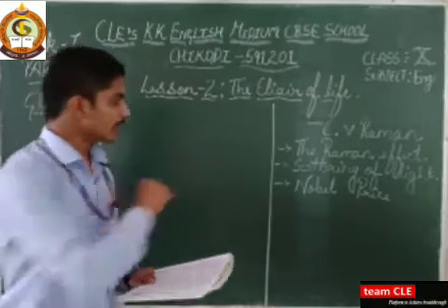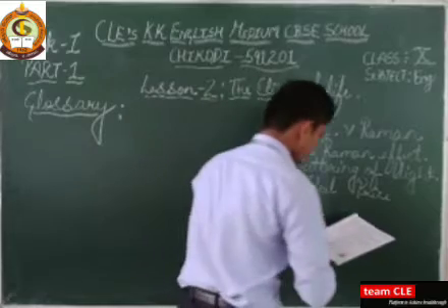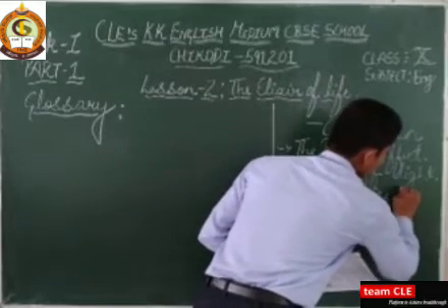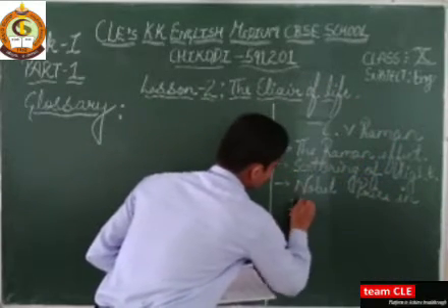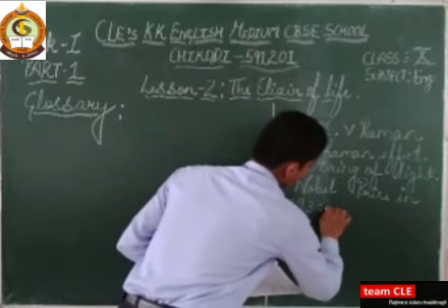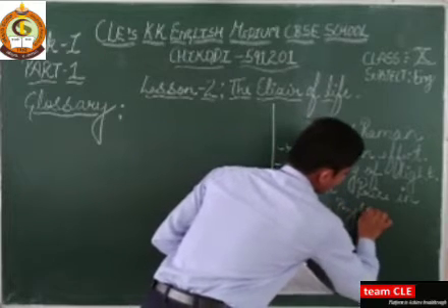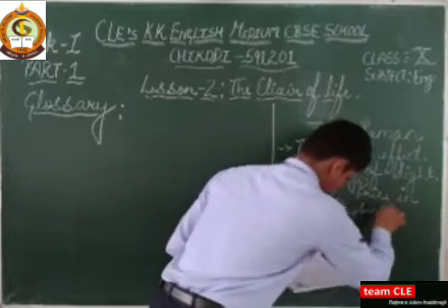So that's why he was awarded the Nobel Prize in which year? In 1930. In 1930, he was awarded the Nobel Prize in the field of physics. All right.